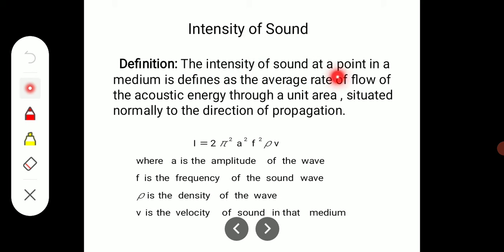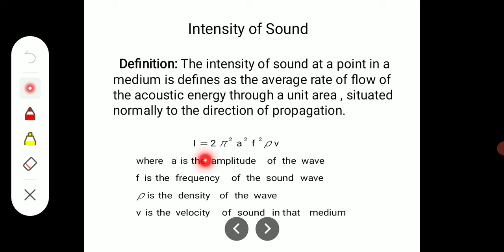The intensity of the sound at a point in the medium is defined as the average rate of flow of acoustic energy through the unit area situated normally to the direction of propagation. That is, it is the average rate of flow of the sound energy through the unit area, which is placed perpendicular to the direction of the propagation.